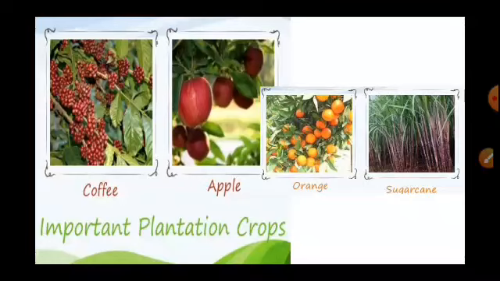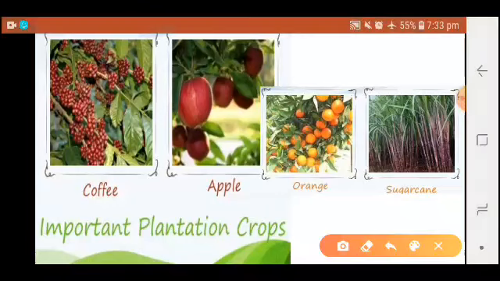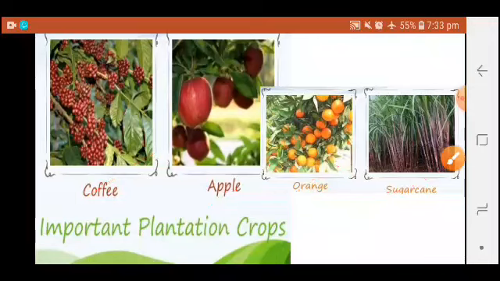You can easily see in this picture some examples given: coffee, apple plantation, orange, sugar cane. These can be used as raw material and also as direct food and vegetables.